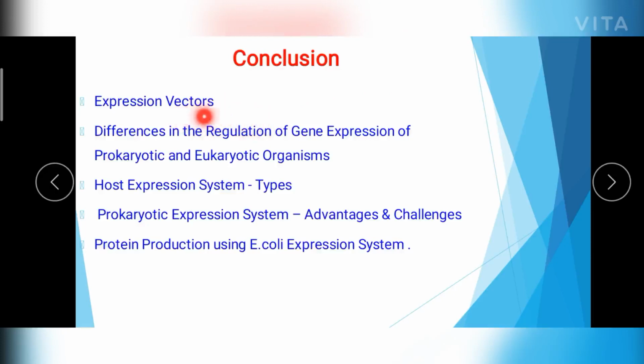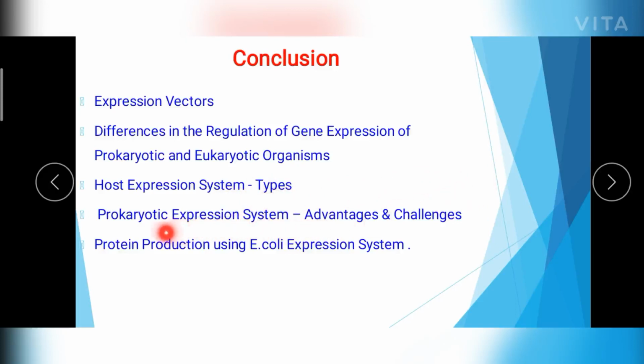You have known that expression vectors are those which express the desired gene, and you have even known the difference in the regulation mechanism of gene expression in prokaryotic and eukaryotic cells. The two types of host expression systems you have seen are the prokaryotic and eukaryotic expression systems.